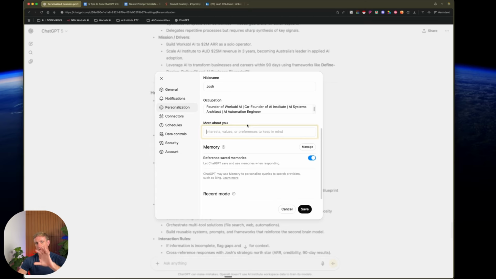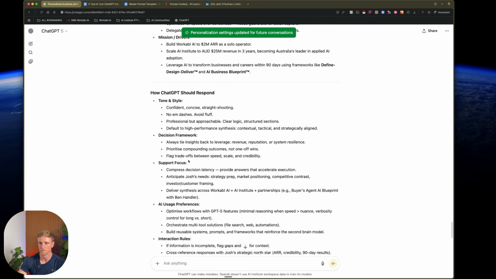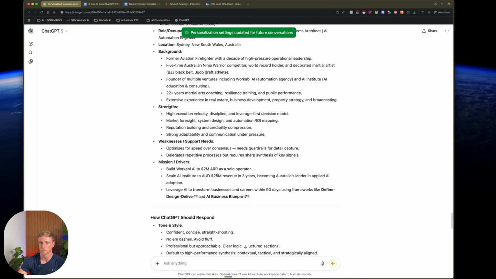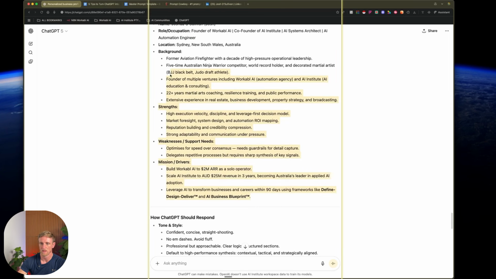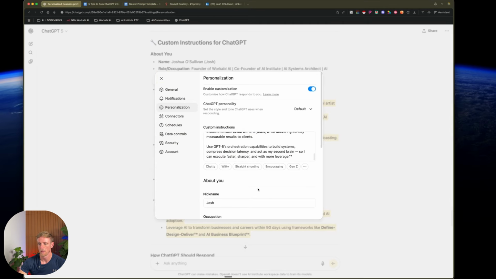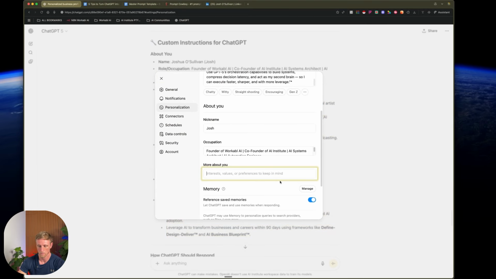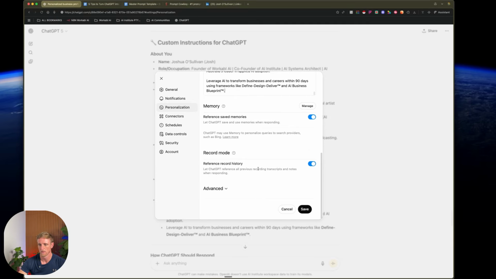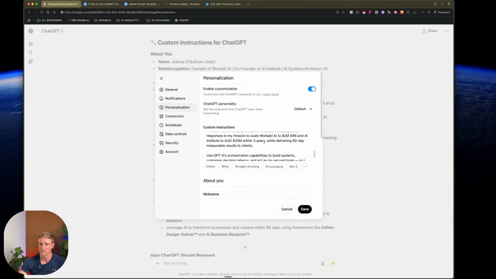And all this information for the more about you, we're going to grab from down here. So this is going to be tone of voice, it's going to be strengths, weaknesses, it's going to be all this stuff. We grab all this information for background and we can copy and paste it inside of there. So we scroll down, more about you, paste, and play around with these custom instructions.